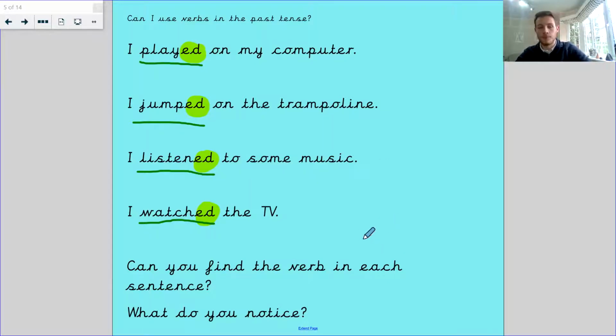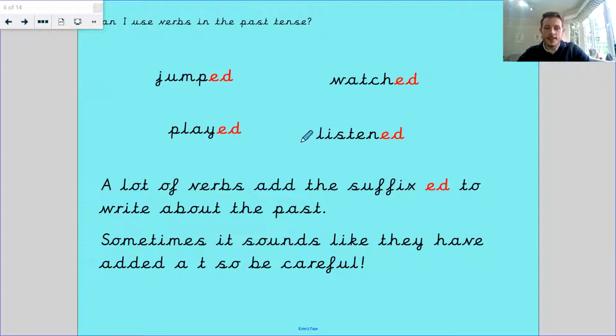So let's now move on. It's the ed. A lot of verbs add the suffix ed to write about the past. Sometimes it sounds like they have added a T, so you need to be careful. So sometimes it depends on how you say words. Instead of it being I watched, some of you may say I watched, and it sounds like you've put a T at the end, and it's not. It's added an E and a D. So you just need to be careful because it's never usually adding a T at the end.